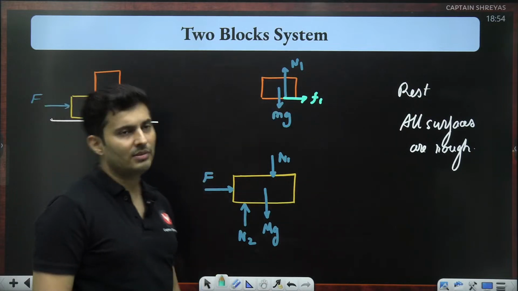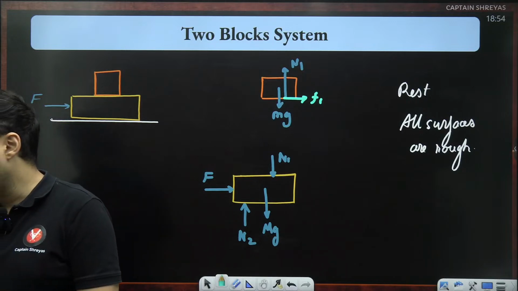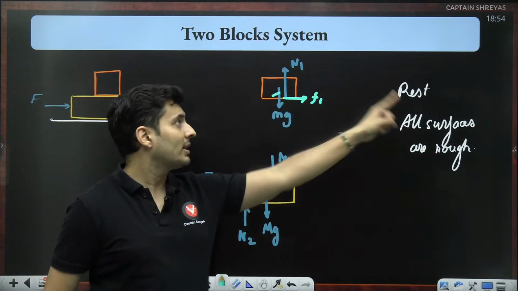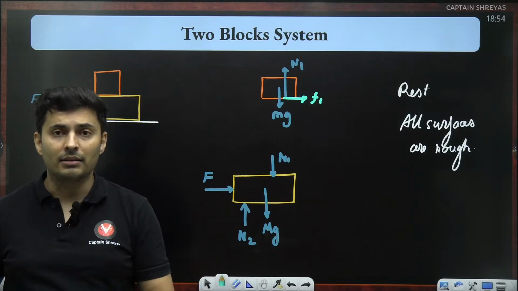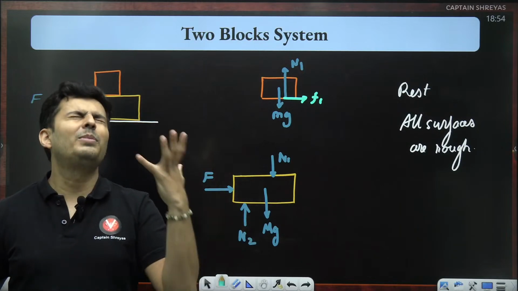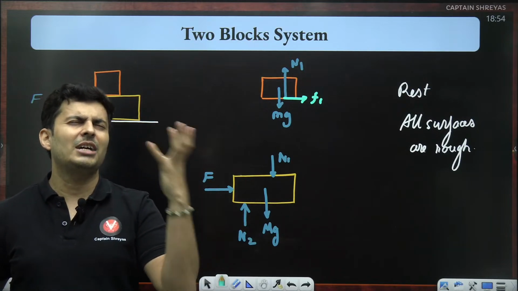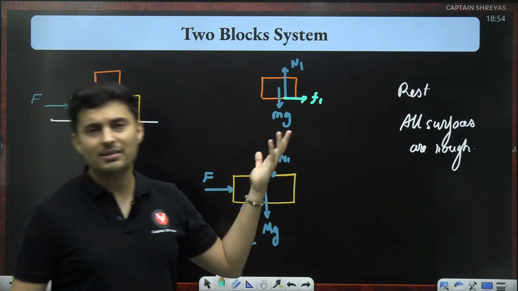Who will balance this friction? Tell me. Who will balance this friction on the upper block? Remember, the upper block is at rest. Absolutely nothing. There is nobody. You can't beg any force. Hey, please balance me. I am experiencing some unbalance. Nothing. Nobody is there.